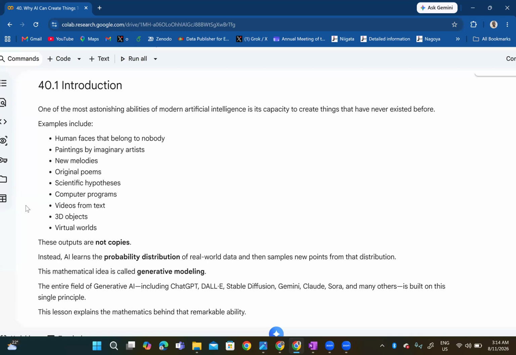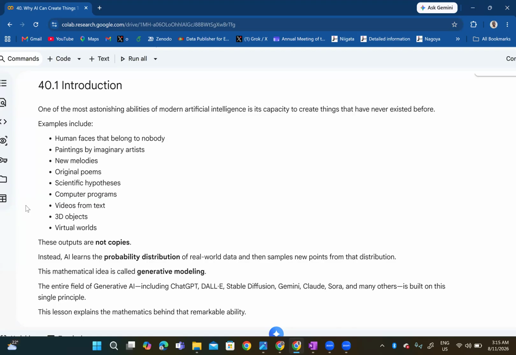So these outputs are not copies, actually. Instead, AI learns the probability distribution of real-world data and then samples new points from that distribution. It's more like AI has different tools together. It's like you're given all the ingredients. For instance, as a Nigerian, we know we have jollof rice, we have fried rice, we have white rice and stew and everything. But then you are given all the ingredients for making all of these things.